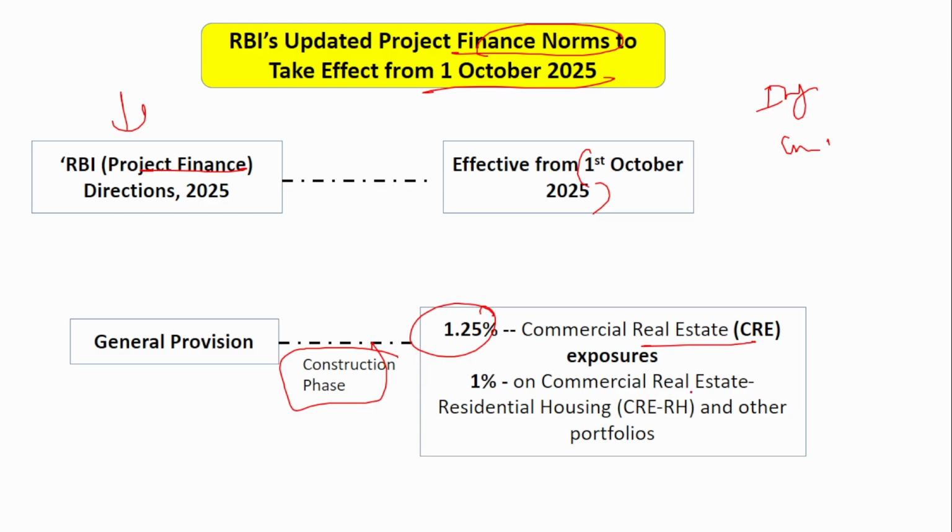If it is commercial real estate residential housing, then it is 1%, and also for the other portfolios. Okay, remember, for the commercial real estate exposure, it is 1.25%. If it is residential housing, it is 1%. This is during the construction phase.